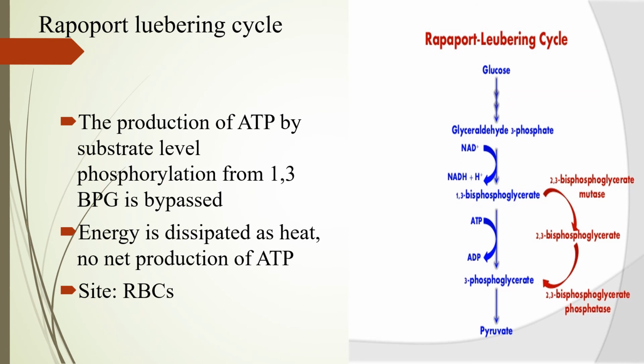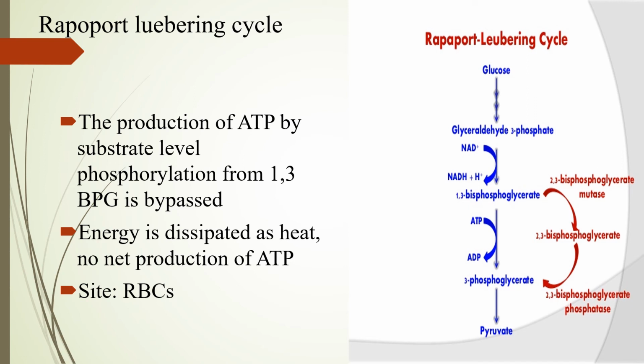Next is one more cycle that happens, that is the Rapoport-Luebering cycle. What happens here is that the production of ATP by substrate level phosphorylation from 1,3-bisphosphoglycerate to 3-phosphoglycerate is bypassed, and the energy produced is released as heat, with no production of ATP.